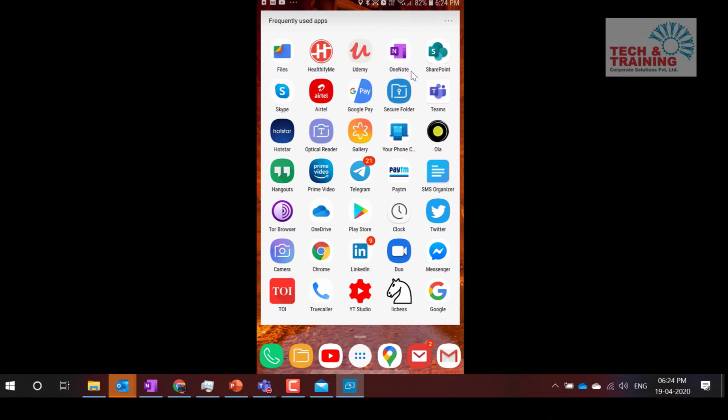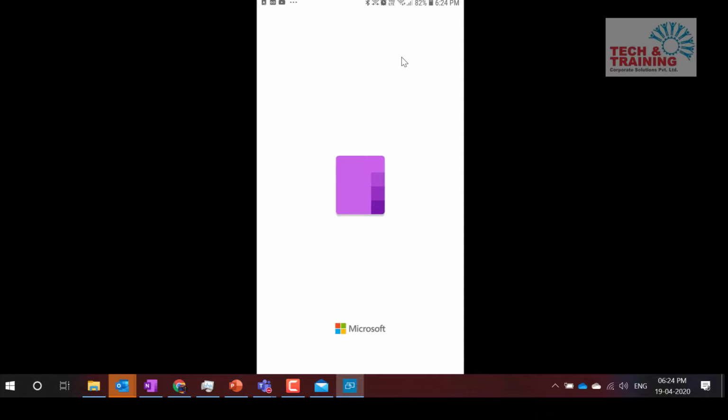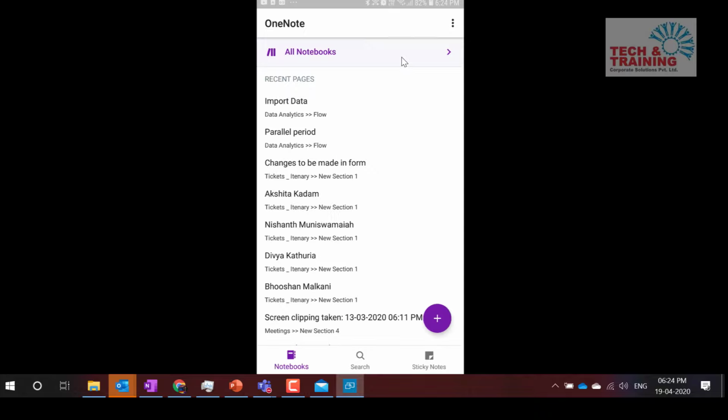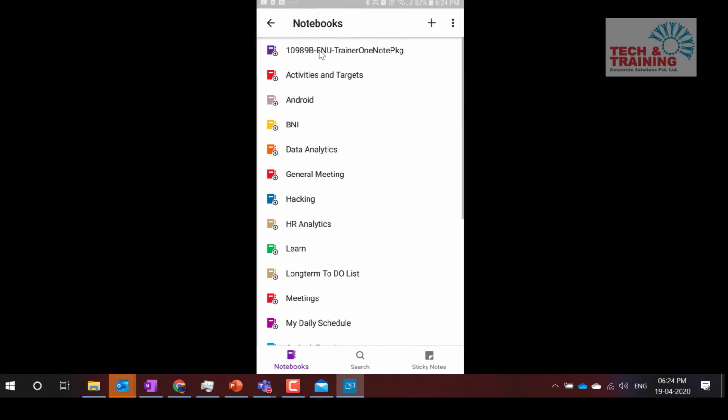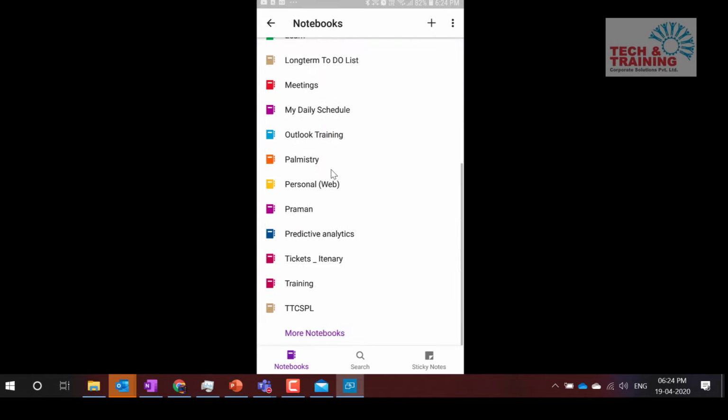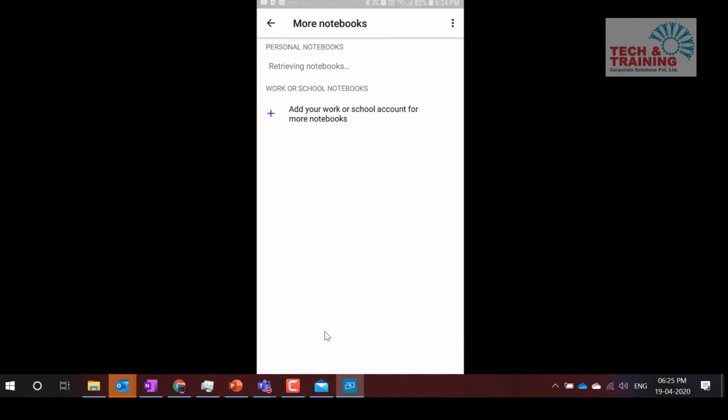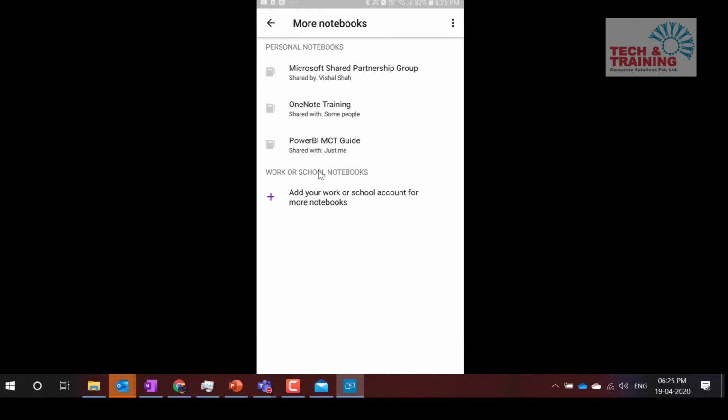I'm clicking here, OneNote, and this is my notes. As you can see here, I have all the notebooks, and let's say I want to open the notebook that I was working on with you all just now. So here I have the option which says more notebooks. I click on more notebooks and here you will find OneNote training.